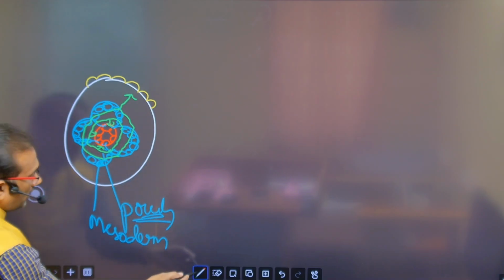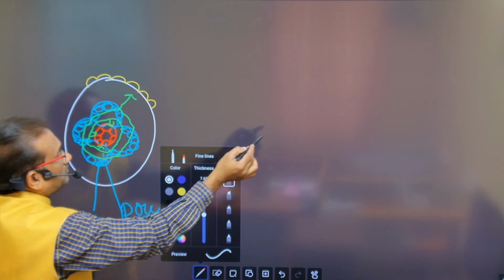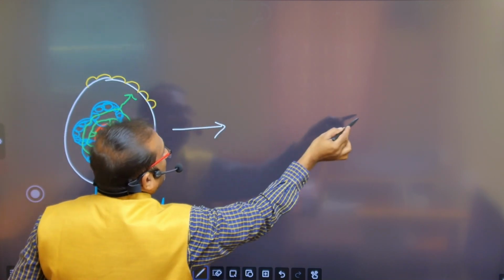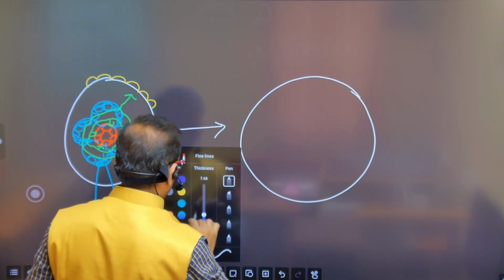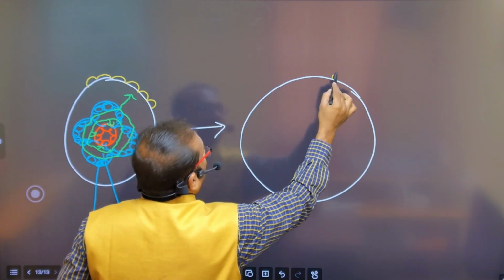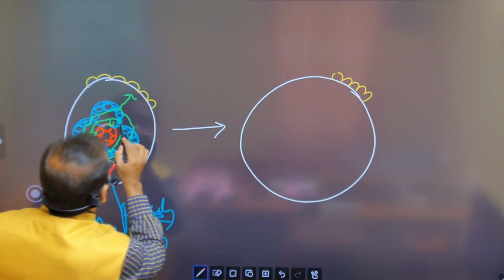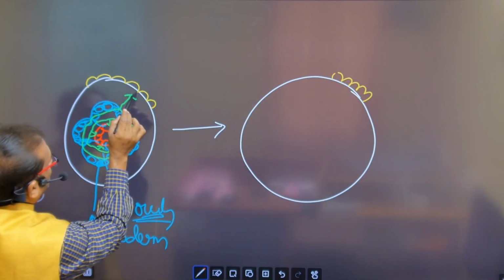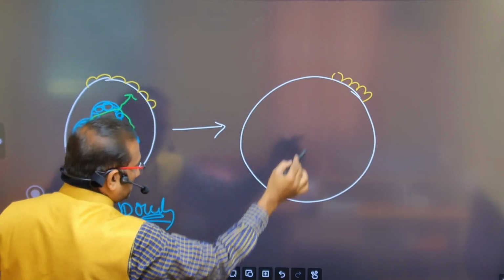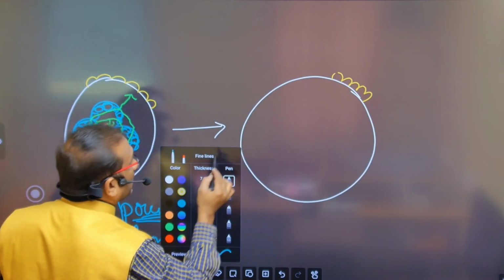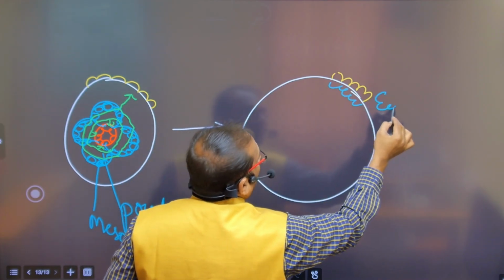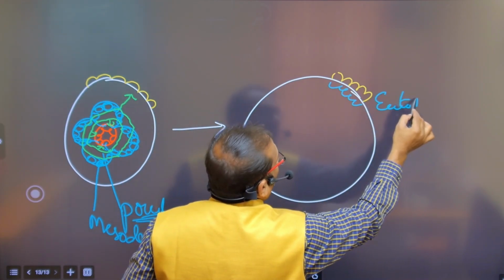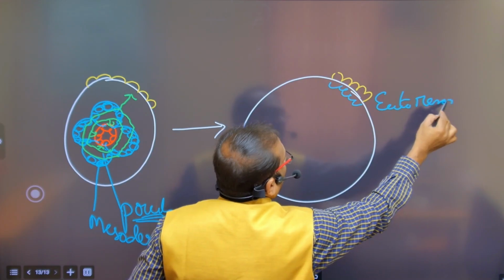Another diagram you have to draw here once again. This is the first one, ectodermal cells. The migration of the mesodermal pouch cells attaches to the ectodermal cells, forming ectomesoderm.